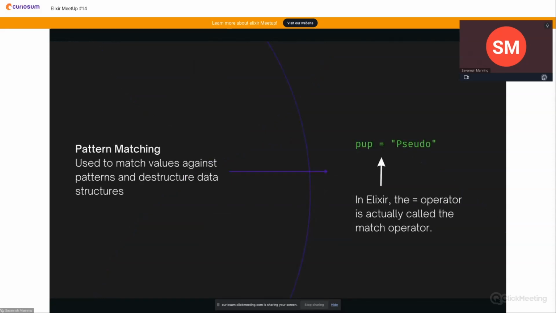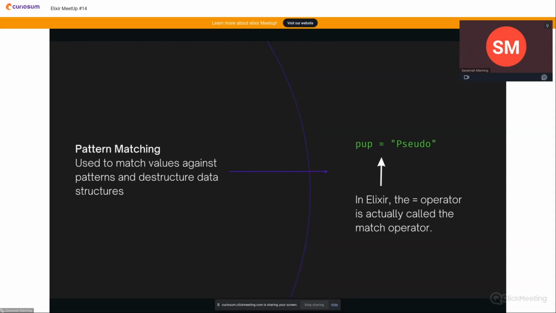Okay, pattern matching. I chose to focus on pattern matching because I think it's one of the strong points of Elixir, and I found it to be particularly challenging coming from an OOP background. And we'll get into that a little bit. Pattern matching, if you don't know what that is at all, is exactly what it sounds like. It's used to match values against patterns and destructure data structures.